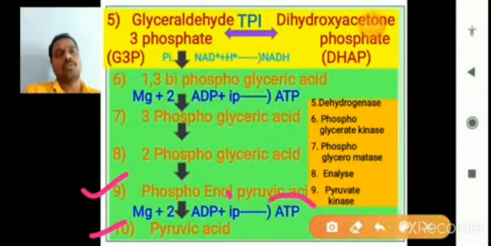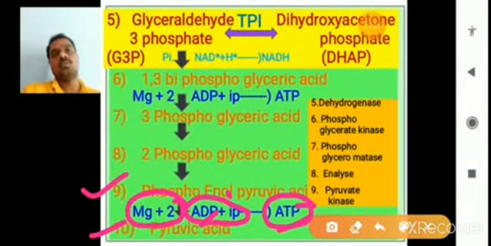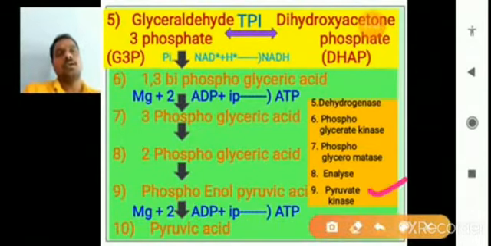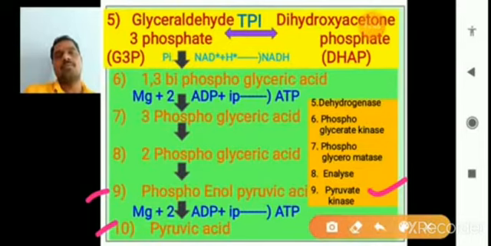and forms ATP, meaning ATP is produced here with the help of ADP plus Pi, inorganic phosphate. So the phosphate is lost from the phosphoenol pyruvic acid and added to the ADP to form ATP with the help of Mg2+. Here the enzyme is also very important. That enzyme is called pyruvate kinase, between the 9th and 10th steps. It has a very important role: it converts ADP to ATP, meaning energy is produced, with the help of Mg2+ ions.